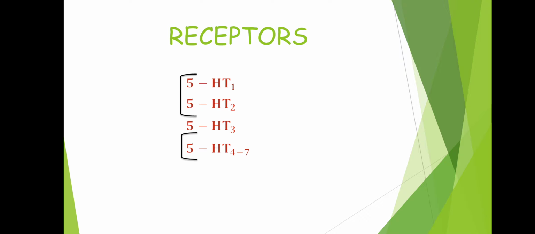Next we'll talk about the receptors of serotonin. We have the 5-HT1 receptor, 5-HT2 receptor, 5-HT3 receptor, and 5-HT4 to 7 receptors. So there are a total of 7 receptors, and there are many subtypes as well, nearly 14 receptor subtypes recognized so far. All the serotonin receptors except the 5-HT3 receptor are G protein coupled receptors.